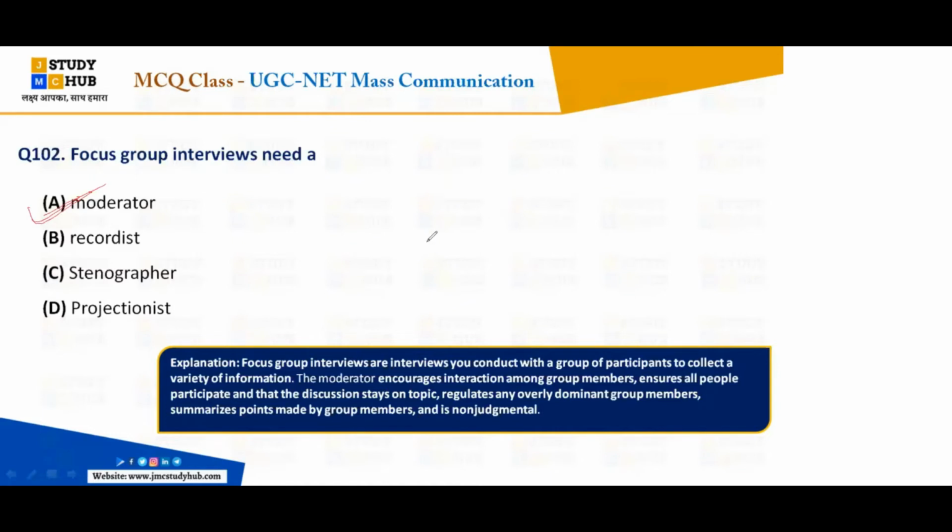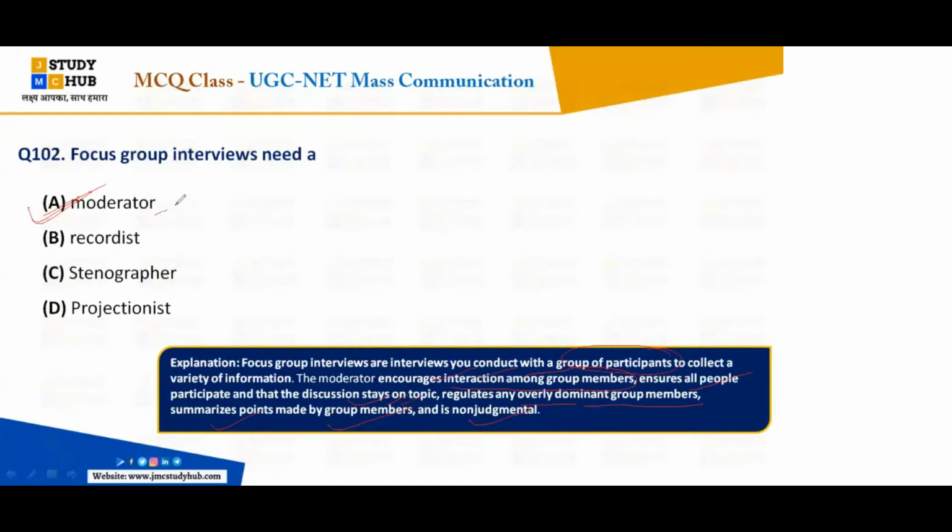So why do we need a moderator in focus group interviews? Because the moderator encourages interaction among group members. It also ensures all people participate and that discussion stays on the topic. It also regulates any overly dominant group members, summarizes the points made by the group members, and is non-judgmental. And what are focus group interviews? These are interviews in which you conduct with a group of participants to collect a variety of information. That's why we need a moderator.